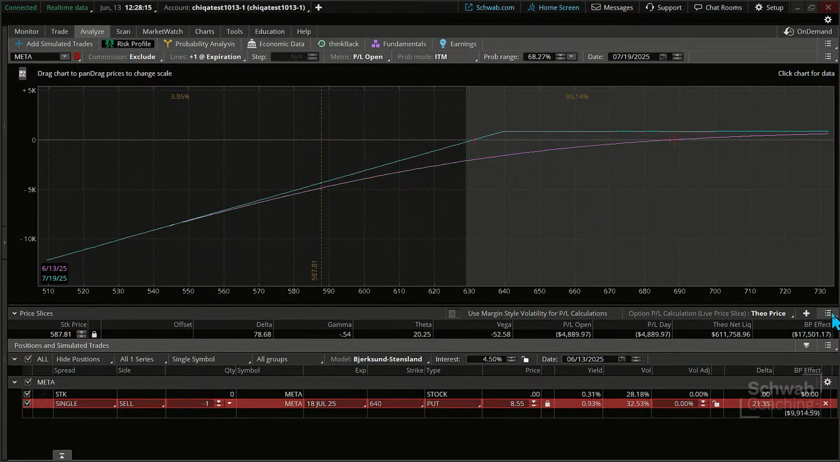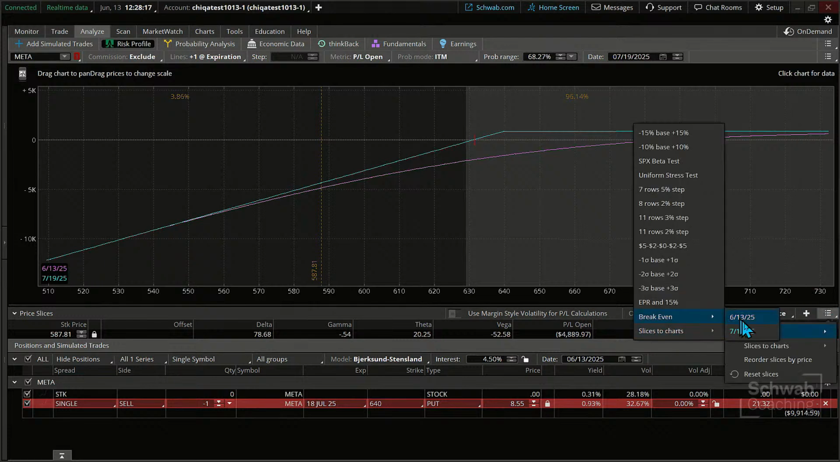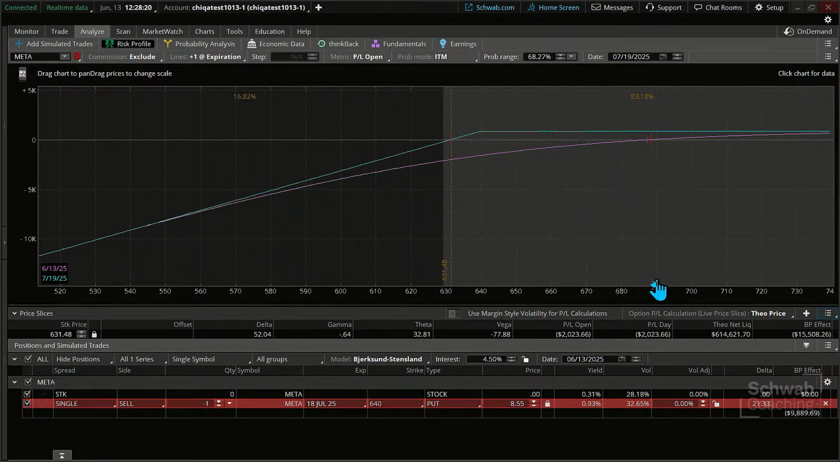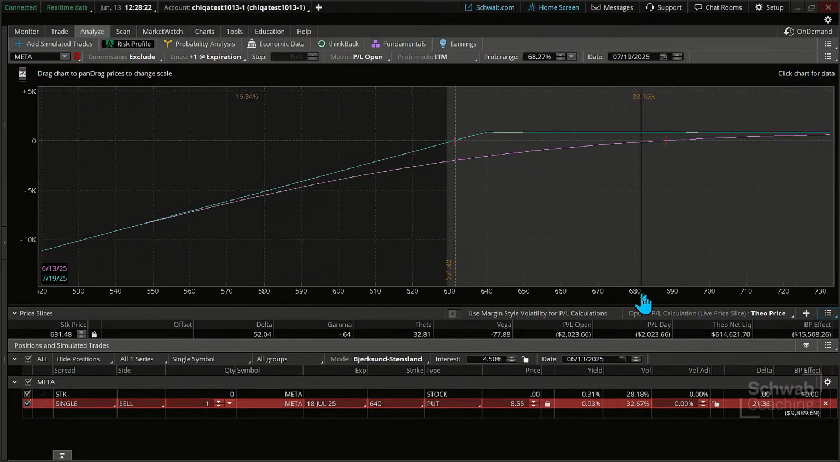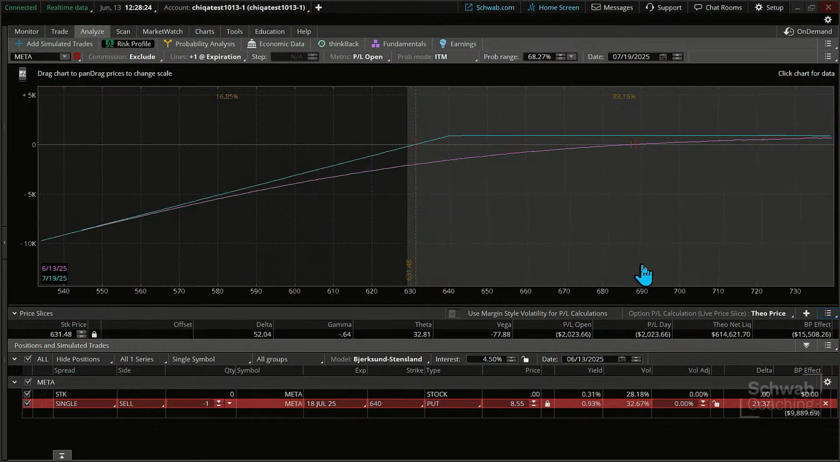There you go. There's your break even. A lot of times just putting that in the middle of the screen can be helpful to see what's going on. But there you have it. We see where the price of the stock is trading at now.